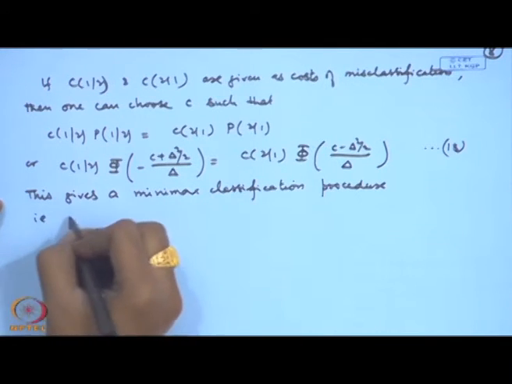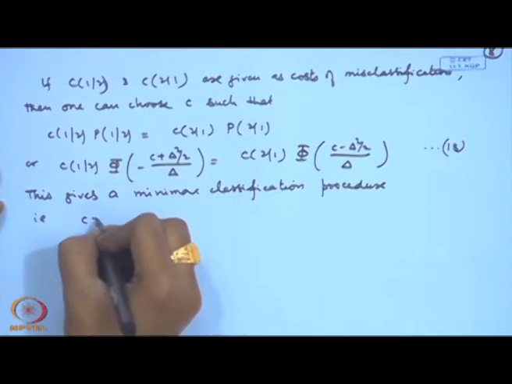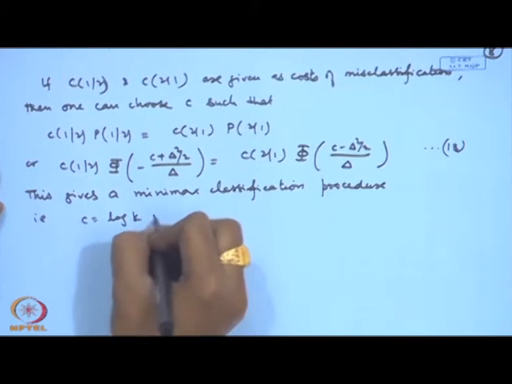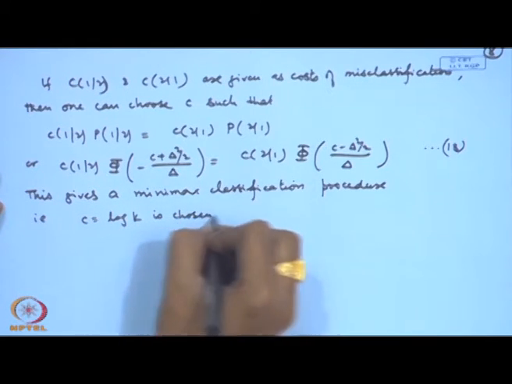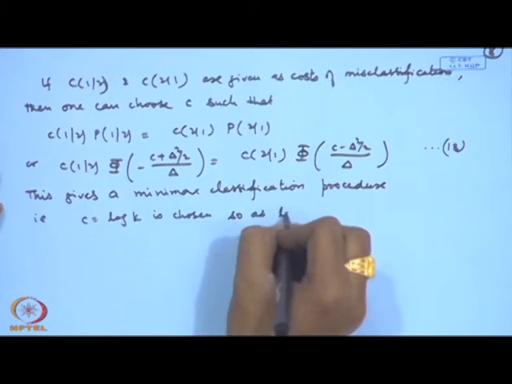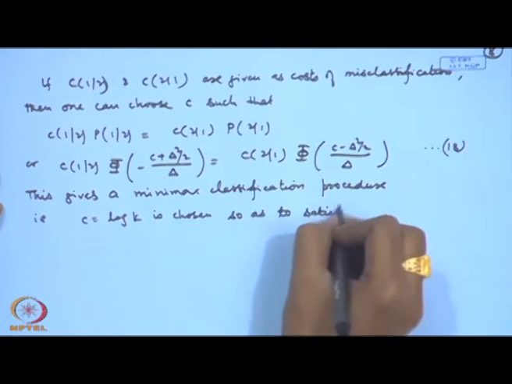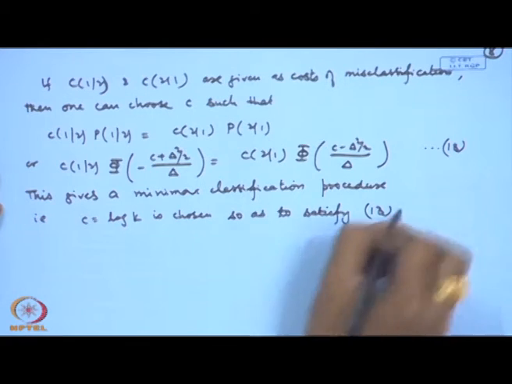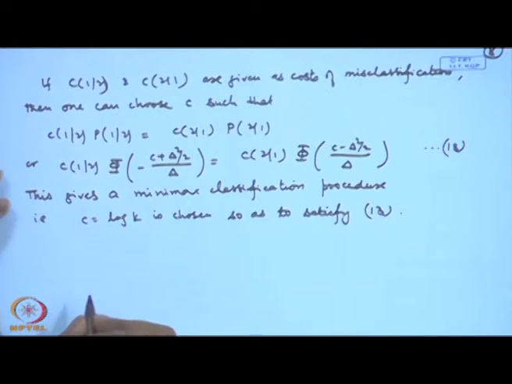That is, this C, which is equal to log k, is chosen so as to satisfy equation number 13. You can look at this.